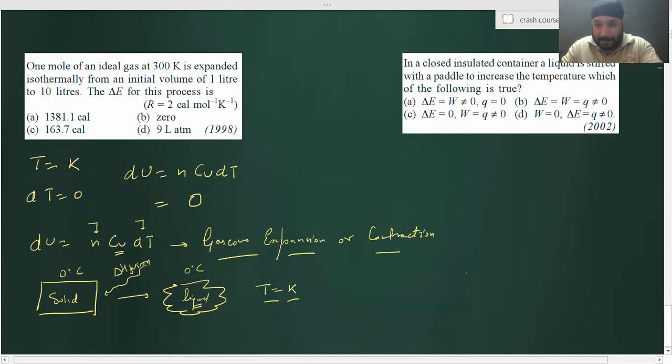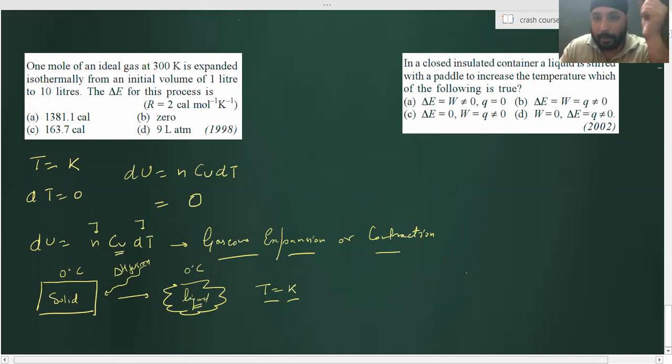See, potential energy is the energy possessed by a system due to the force of attraction or repulsion. If you provide energy to molecules which are attracting each other, the energy content increases and they will move away. What will happen to the attraction? It will decrease. Very good. If it is decreasing, potential energy becomes positive. Potential energy becomes negative when the attraction increases. It releases energy. Understood?